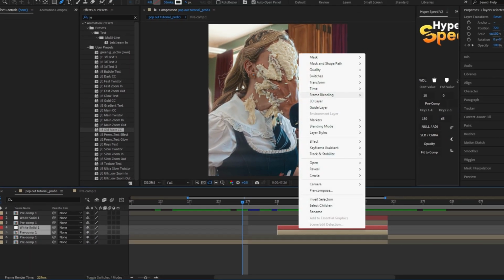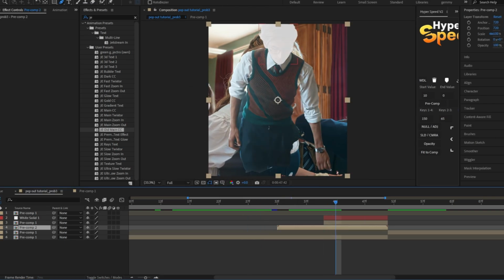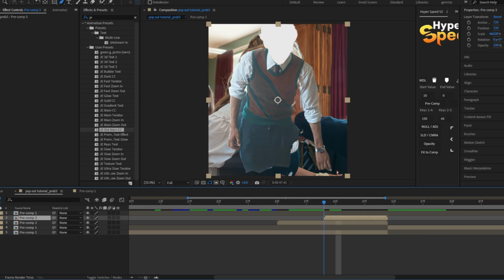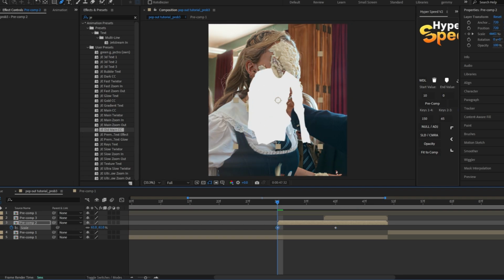Next, pre-comp your clip along with the solid layer. Now create a keyframe for scale, drag it to the middle and create another keyframe and set the scale value between 25 to 35.